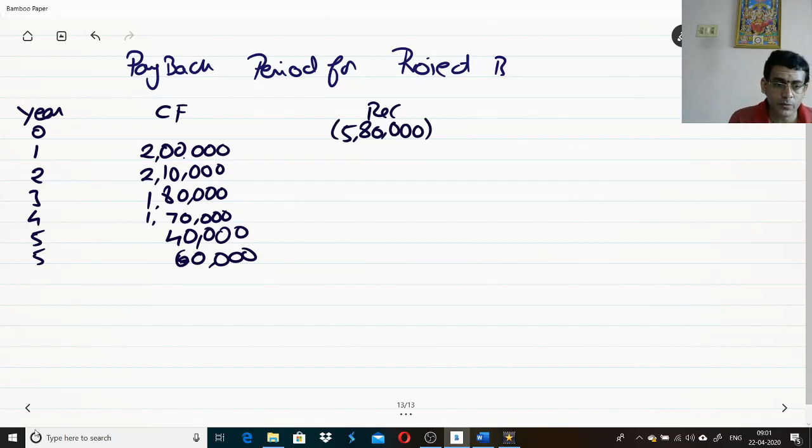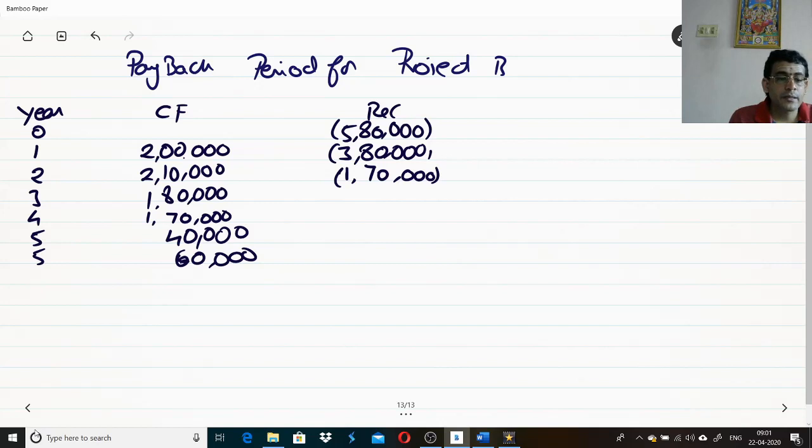Now let us see what the recovery is. 2 lakhs I recovered by the end of first year, so I still need to recover 3,80,000. In the second year, 3,80,000 minus 2,10,000, I still need to recover 1,70,000.